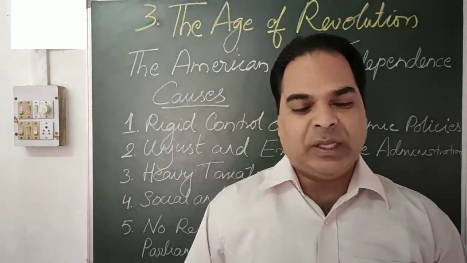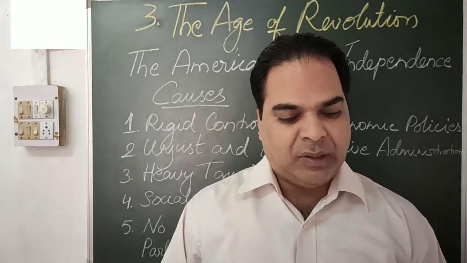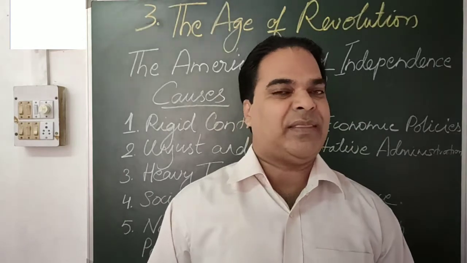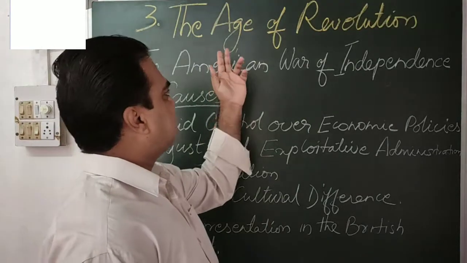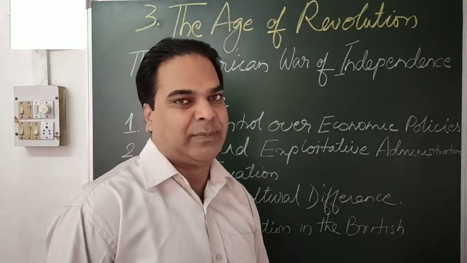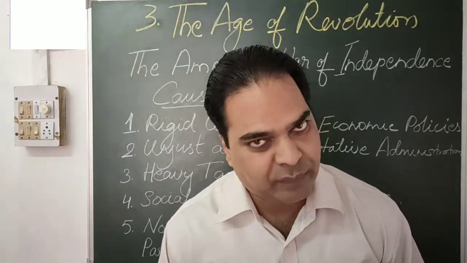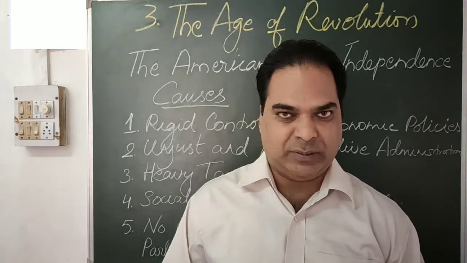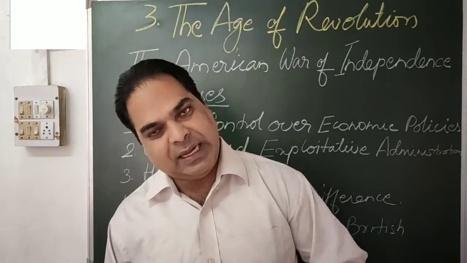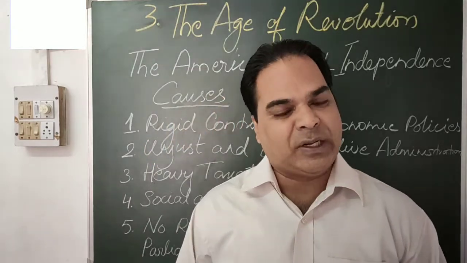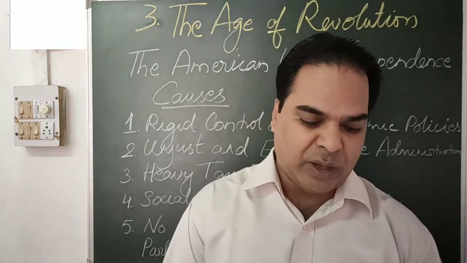So today I am going to teach you chapter number 3 from history, which comes under the growth of nationalism, and the name of the chapter is Age of Revolution. So today we are going to discuss Age of Revolution. In this chapter we will be discussing two topics, that is American War of Independence and the French Revolution. Today we will do only the first one, American War of Independence, and in the next class we will do the French Revolution.